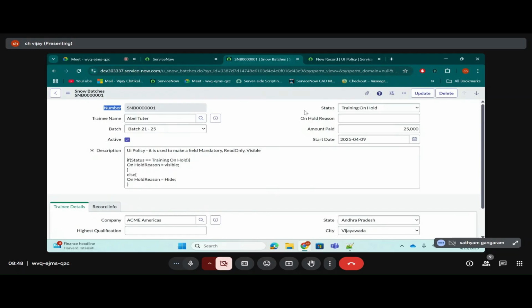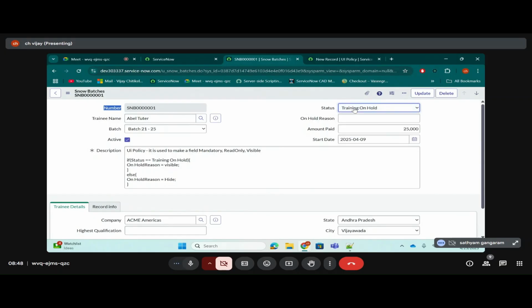Now, in this case, tell me the scenario. What is our scenario first? When the status is selected as training on hold, then the on hold region should be visible. Now you tell me what is the condition. Don't tell me the action. Only tell me what the condition is. If the status is equal to training on hold. Okay, that is the condition.